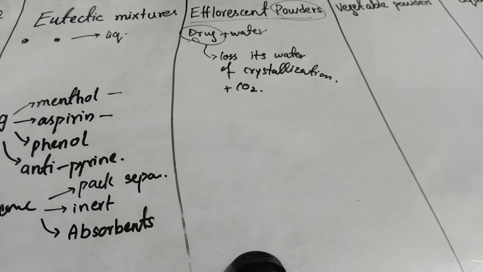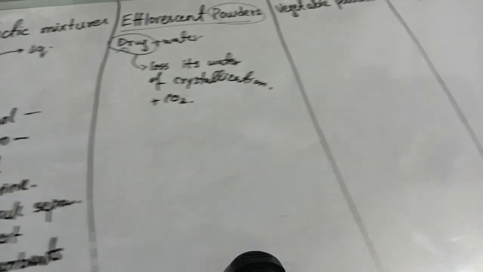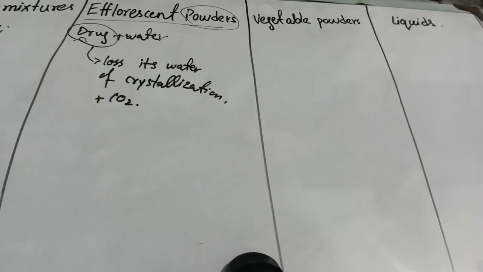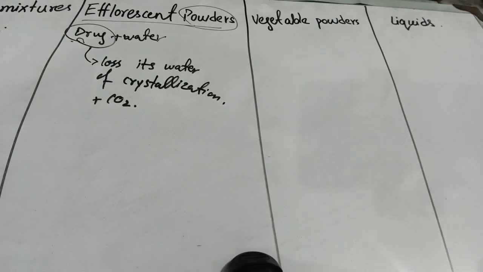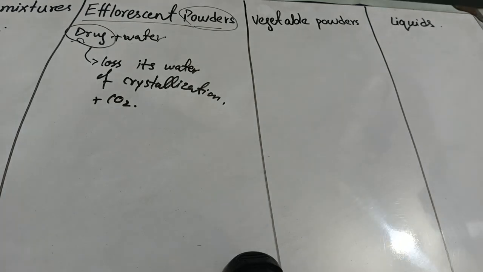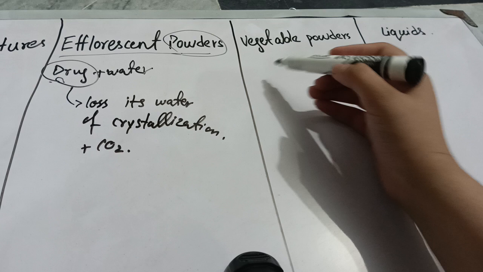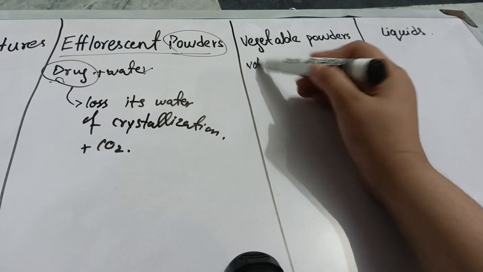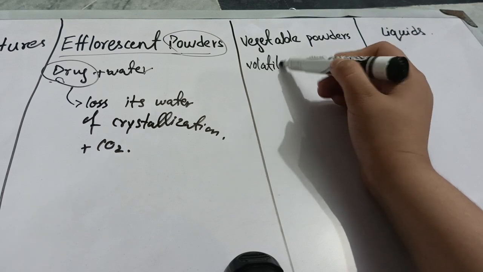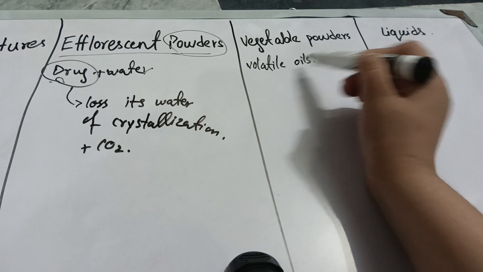Okay, so the next type of powder is the vegetable powder. The word vegetable is given to them because they contain some types of volatile oils.